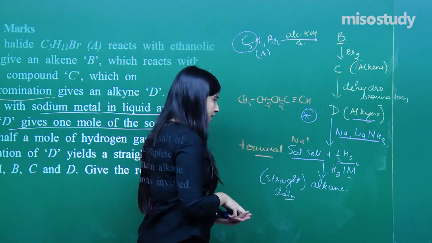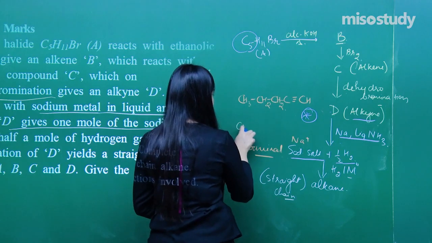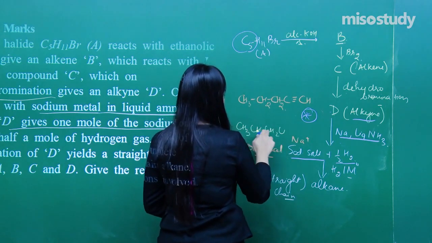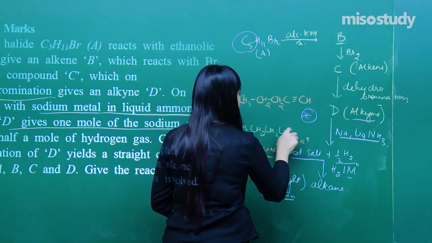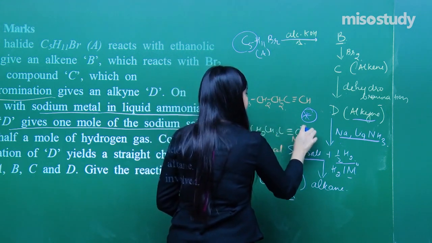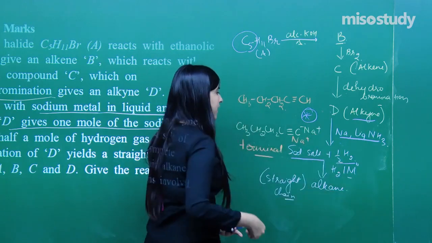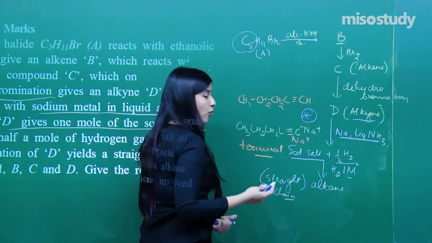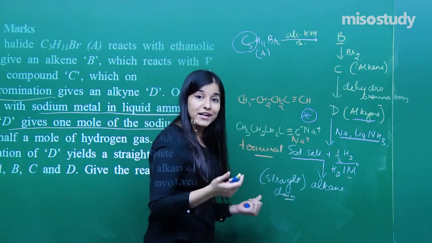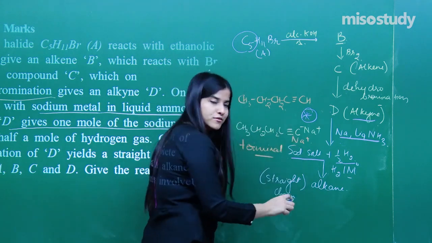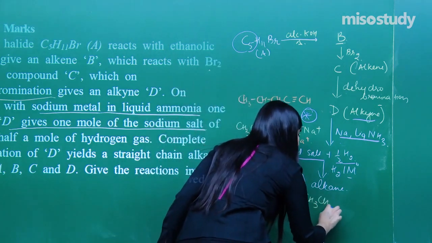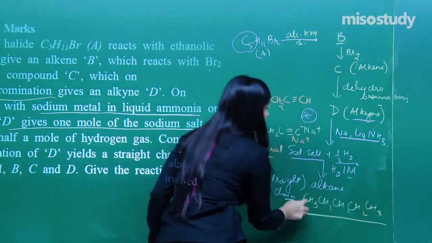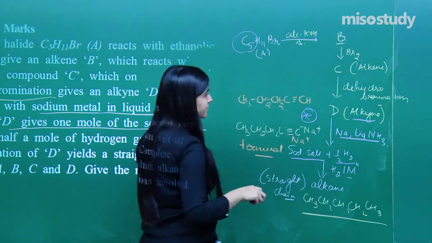Done. What I have obtained over here will be the sodium salt: CH2, CH2, CH2, C triple bond C negative, Na positive, a sodium salt along with the hydrogen. If I do its complete hydrogenation, simple pentane will be formed: CH3, CH2, CH2, CH2, CH3. Fine. Now you can go back.